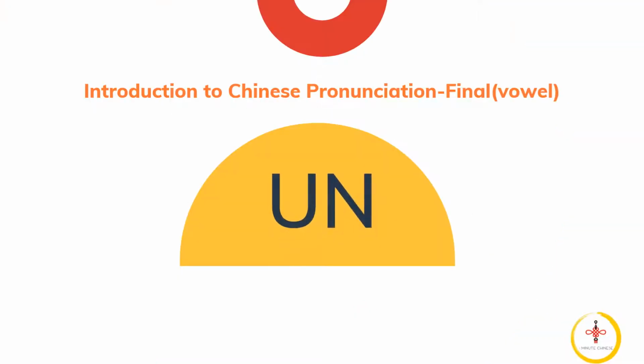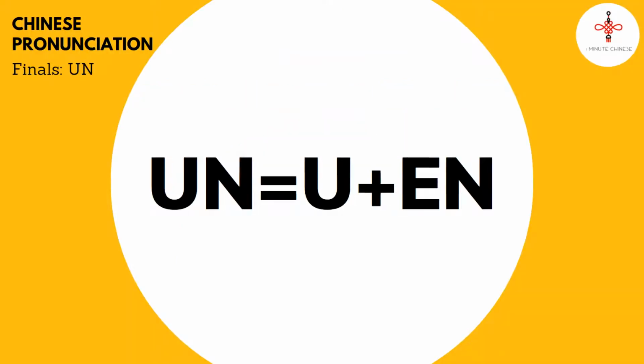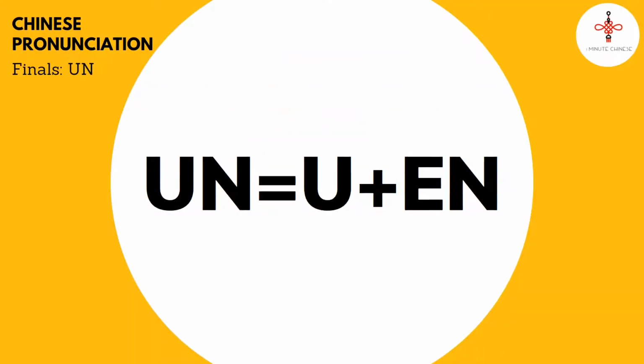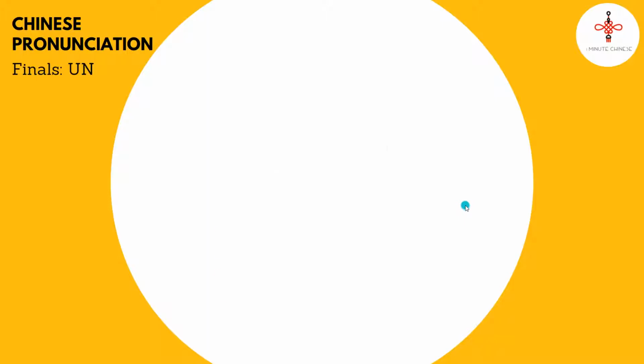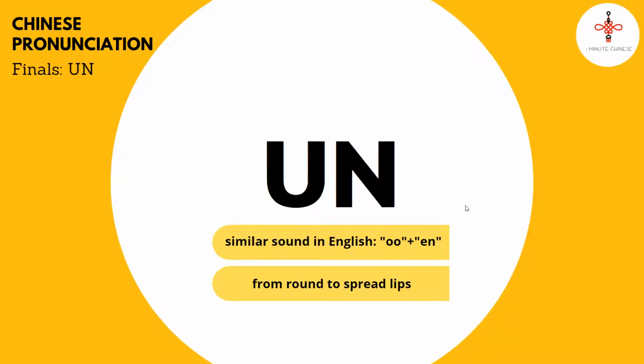In this lesson, we will talk about the final wen. When you see the English letters UN in Pinyin, the pronunciation is wen. It's a combination of the Mandarin Chinese u and n sounds. Say wen. First, say the double O sound in food. Then say n as in the English word token immediately. Say wen. Your lips go from round to spread.